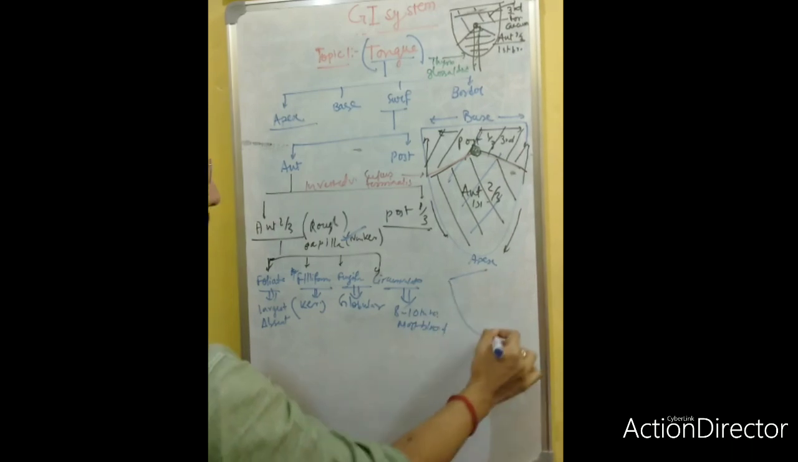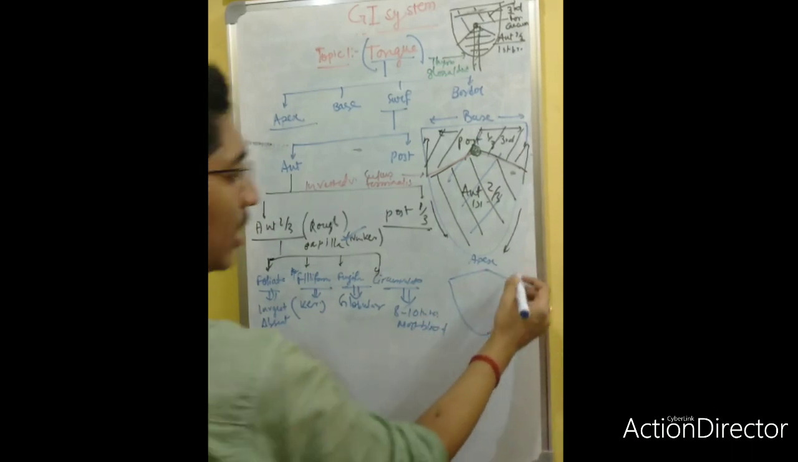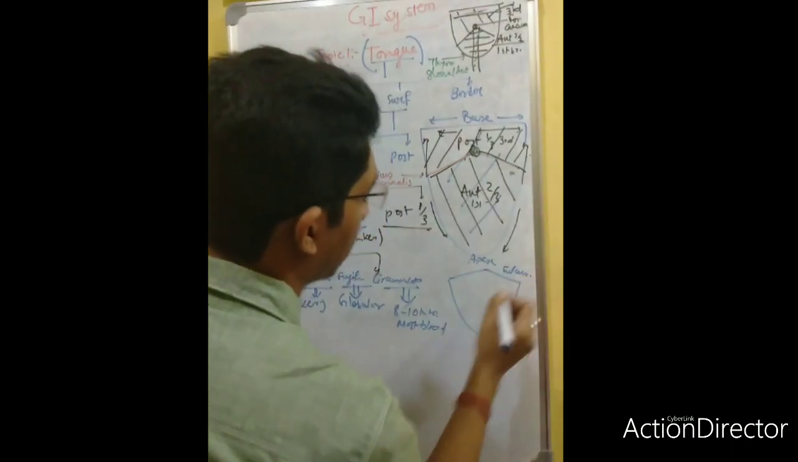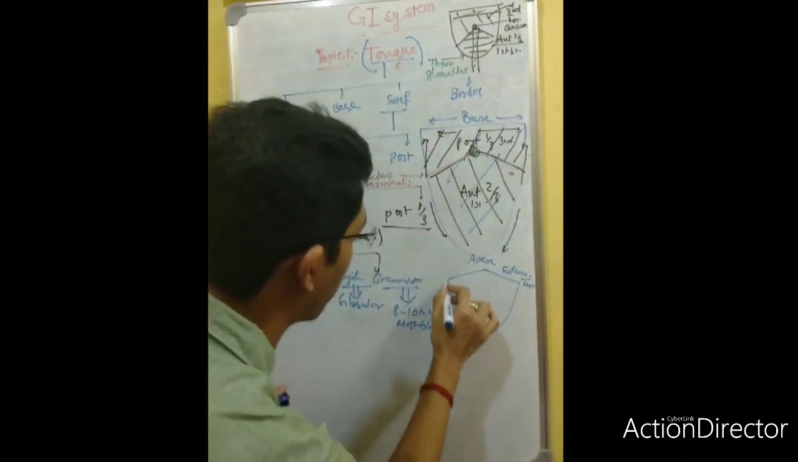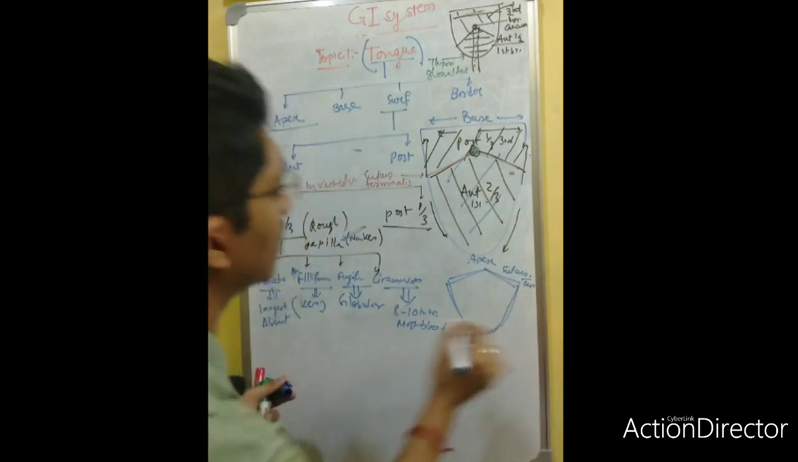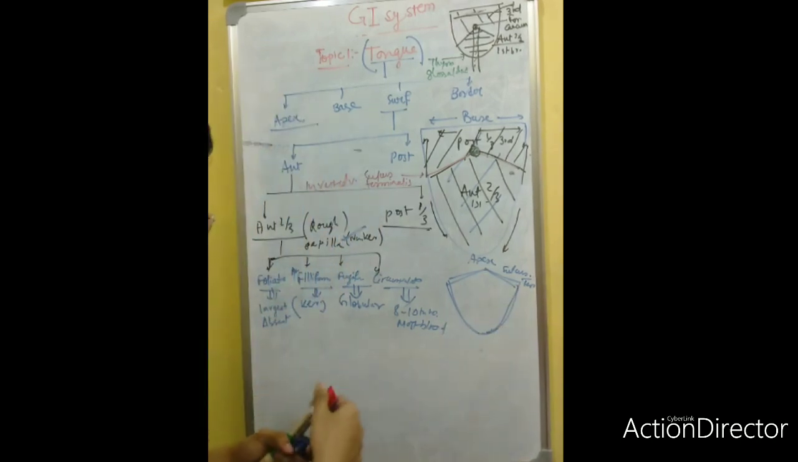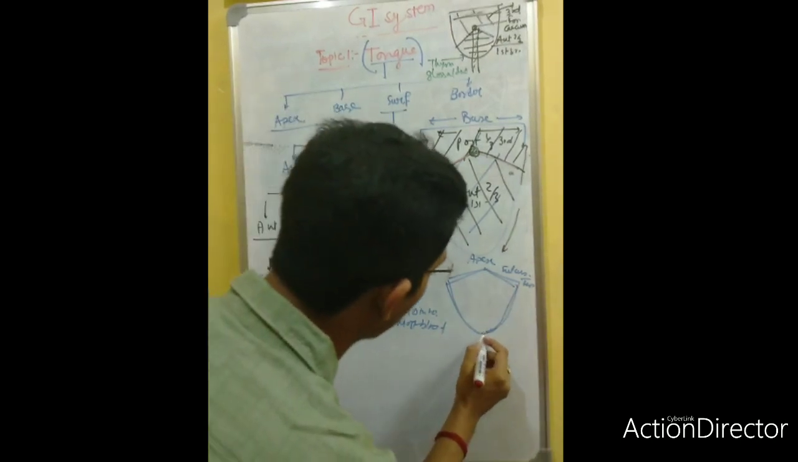Where do these papillae lie? Suppose this is the anterior two third, and this is the sulcus terminalis. This is the anterior two third part, and this is the sulcus terminalis. Now, this is the tip or the apex.